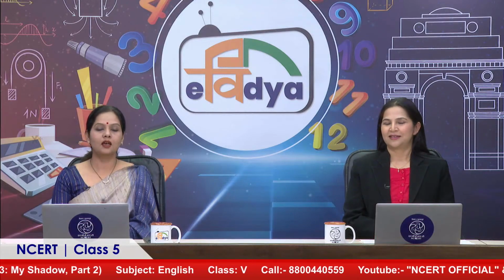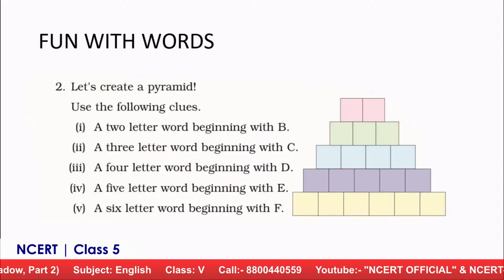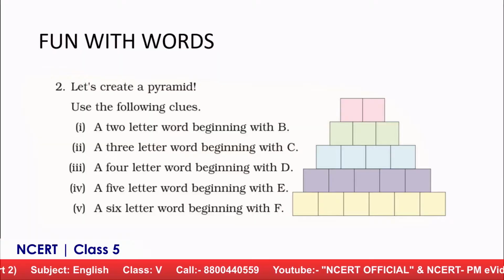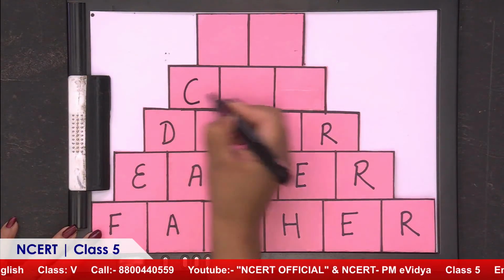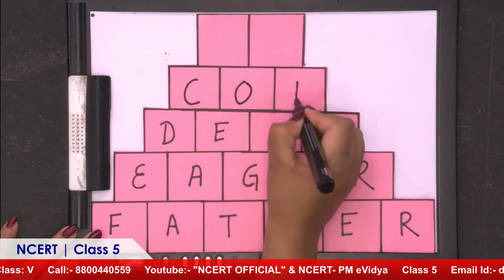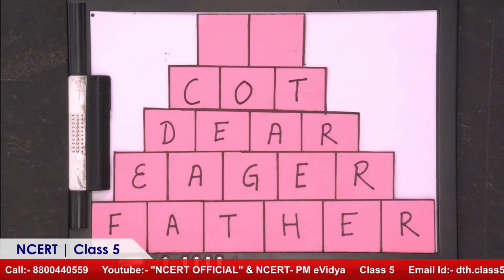D-O-N-E, done. Yes. Now we have a 3-letter word that begins with C. C for cat. Okay. Cot. What is a cot? Cot is like charpai. Yes. Okay. So, we call it charpai.